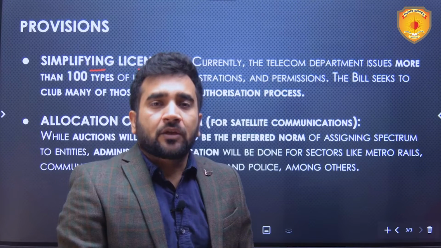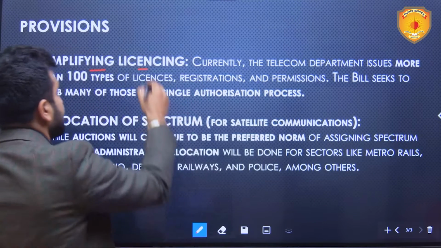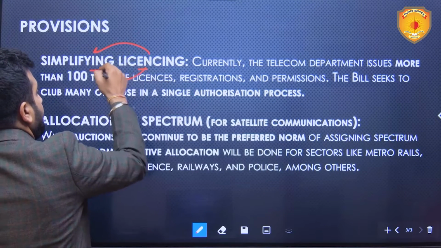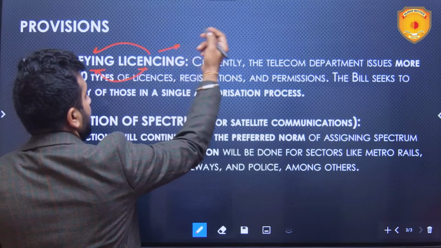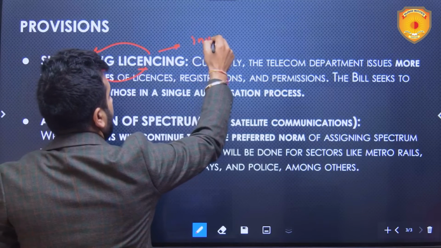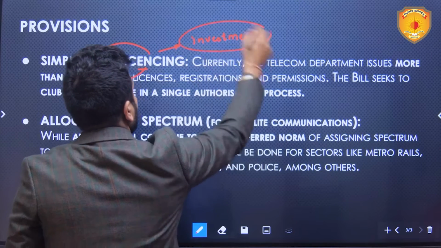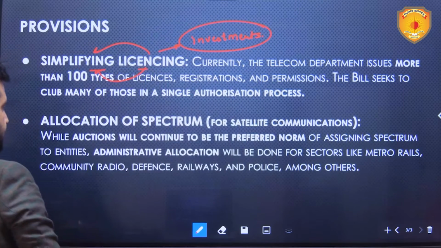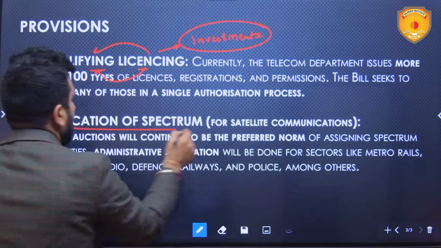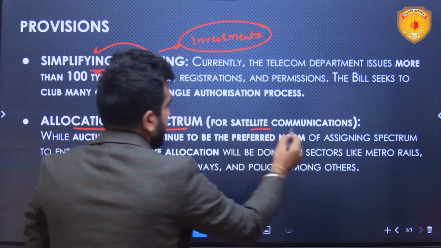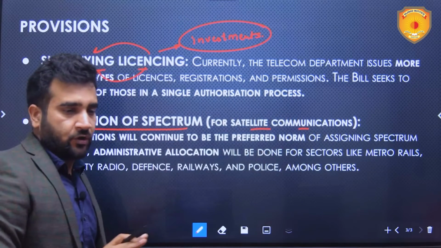But yes, licensing has been simplified with this bill. This will usher in, I would say, investment in this particular domain. Then allocation of spectrum for satellite communication specifically they've talked about.